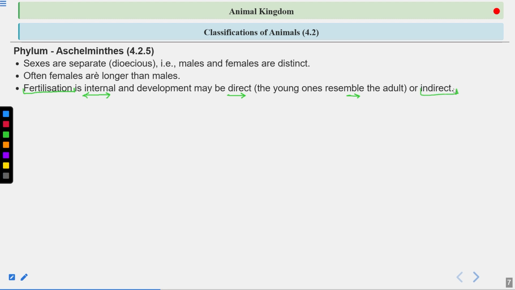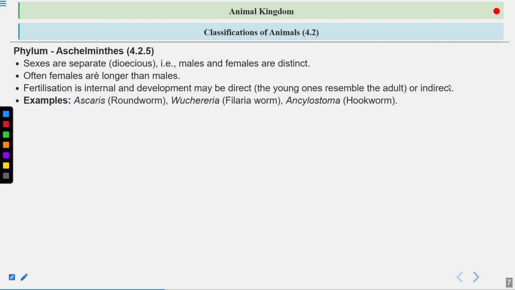Now what do you mean by indirect development? So indirect development means a larval stage is involved here. First a larva is formed, and then this larva metamorphoses into an adult. So indirect development involves a larva.